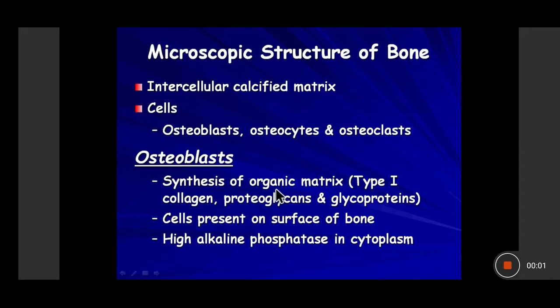During puberty, when we suddenly gain our height and the bones increase in size, there is increased synthesis of the organic matrix, and these cells are most active. Osteoblasts are most active. Hence, the serum alkaline phosphatase level in the blood would be very high. The other place where serum alkaline phosphatase level would be high is when there is blockage or obstruction of the biliary canaliculi or the biliary tree or the bile duct.